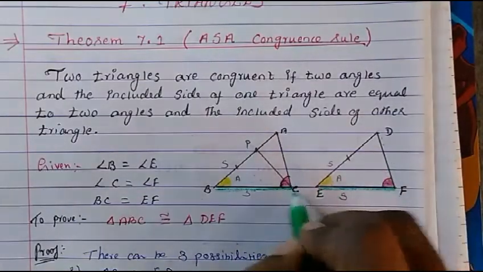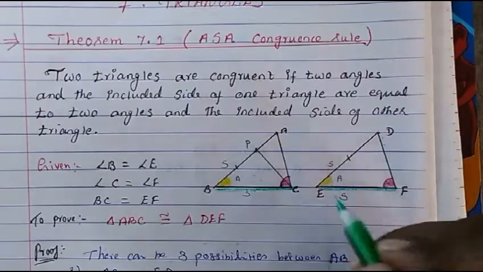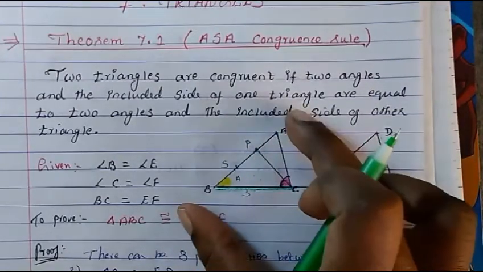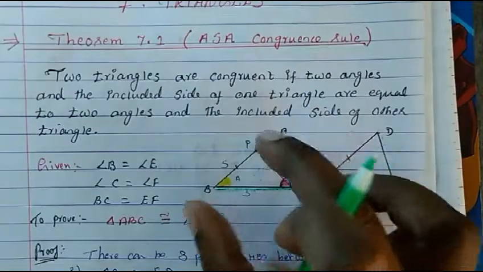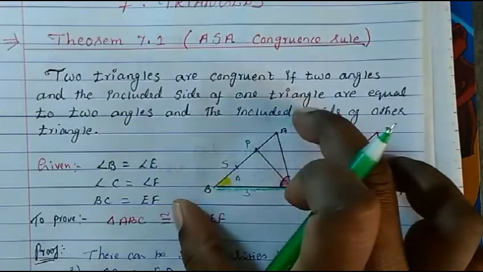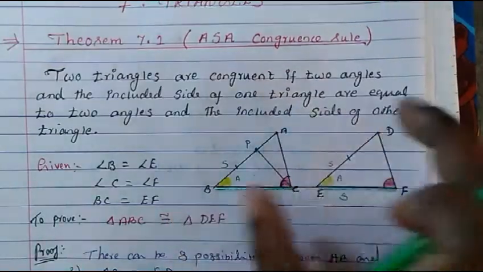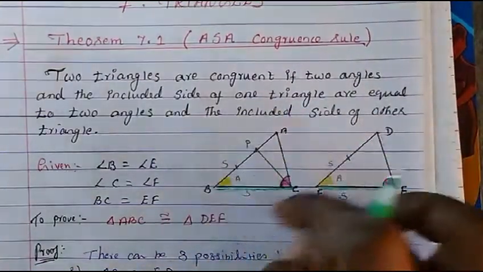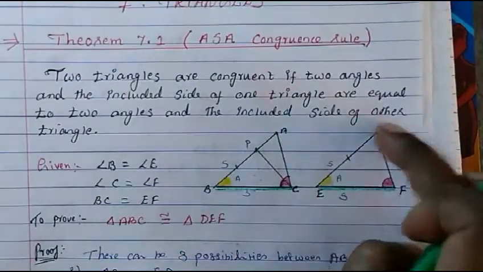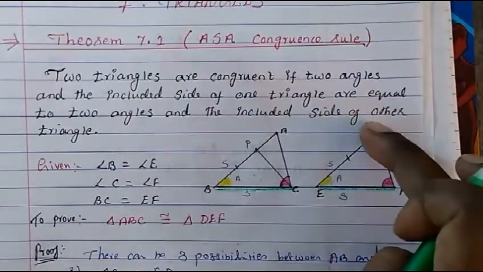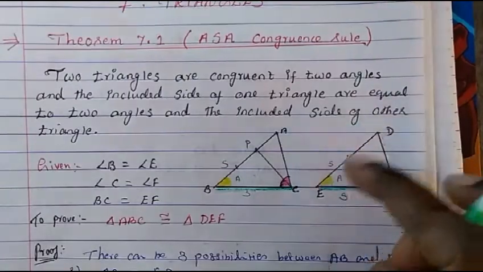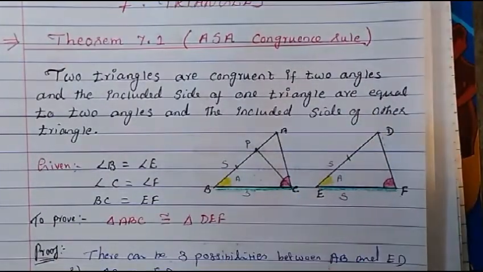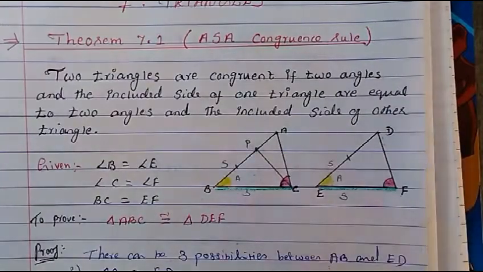Once we prove that both the angles are equal, then PB is equal to AB. And AB we have proved is equal to ED. That means triangle ABC becomes congruent to triangle DEF by the side angle side rule. Both become congruent. So that's what we have proved.